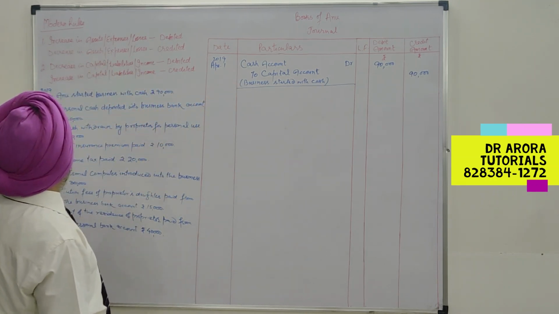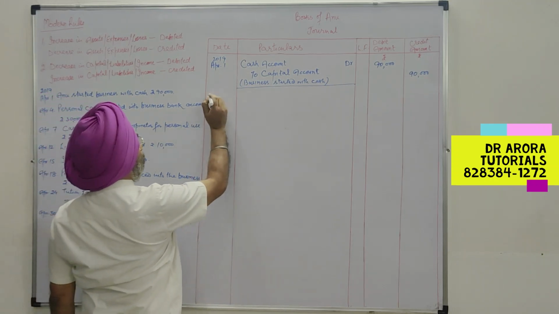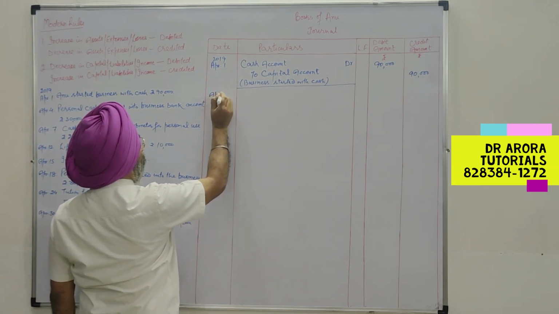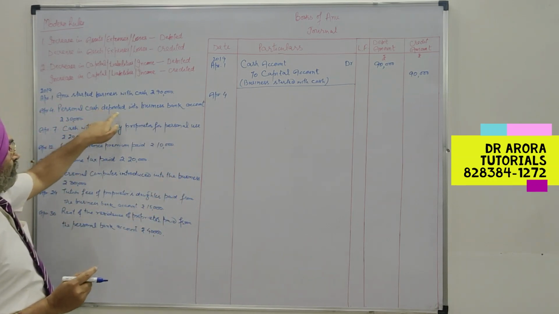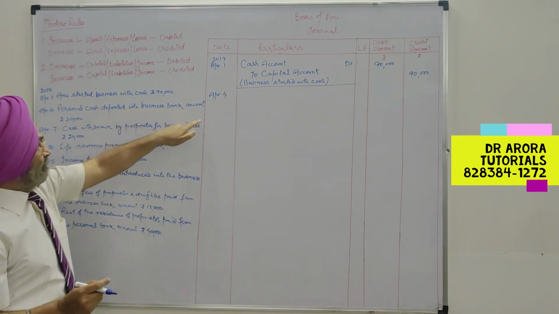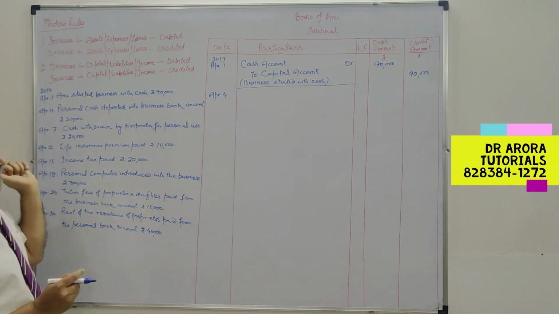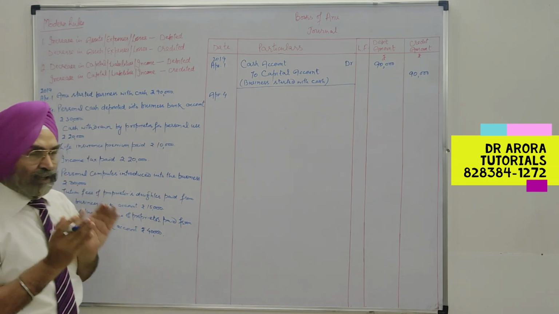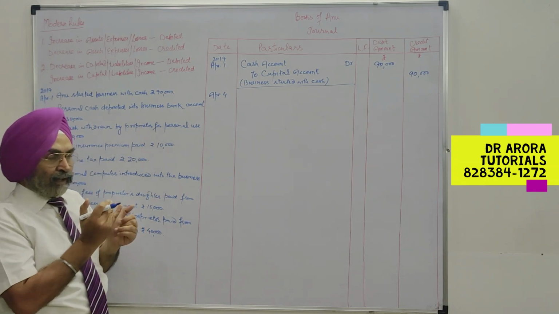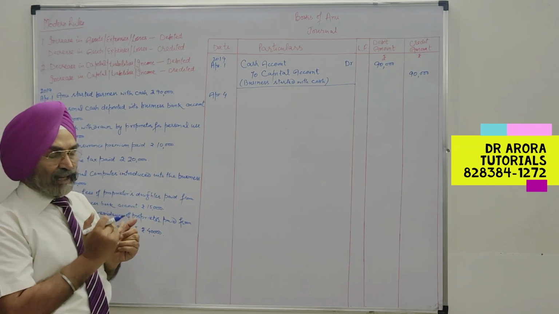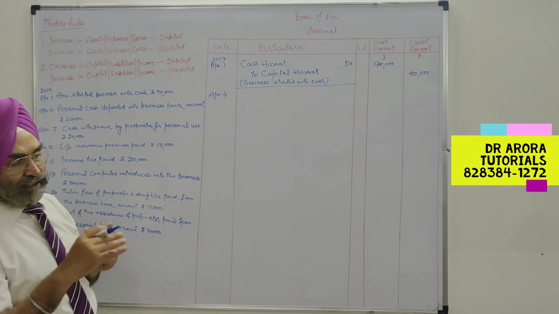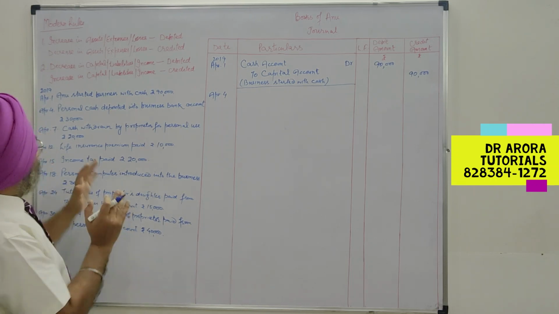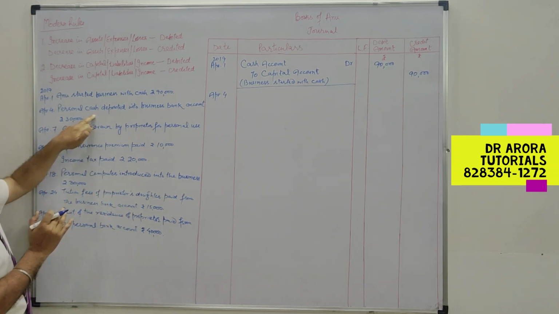Now the second entry, on April 4th. Personal cash deposited into business bank account, rupees 30,000. Any personal item coming into the business, whether cash, check, computer, or any other item, money or money's worth, that forms the capital of the proprietor.